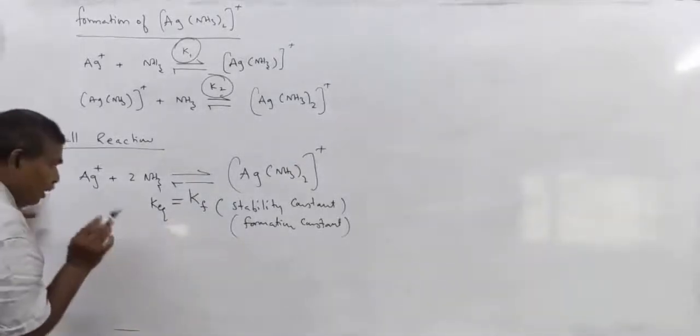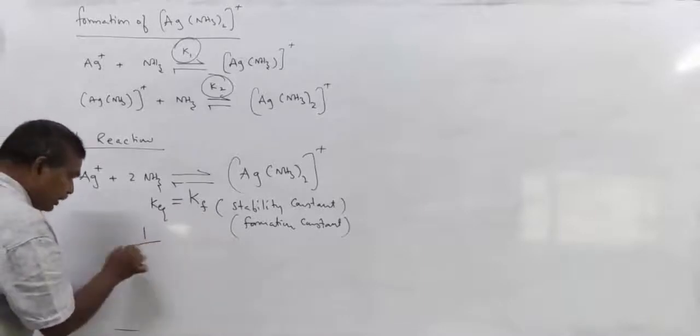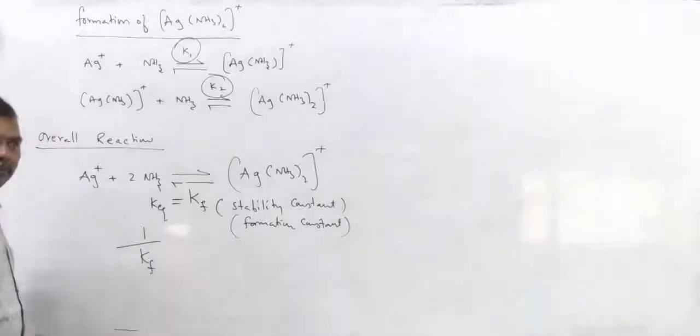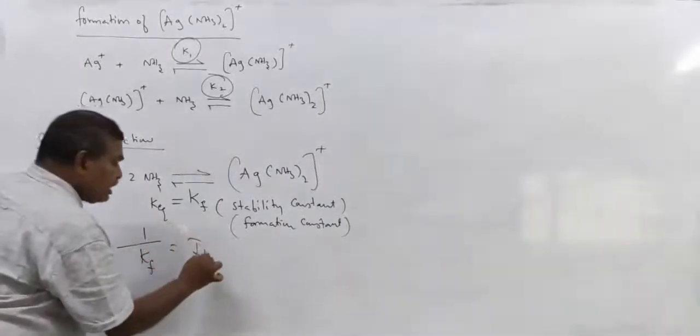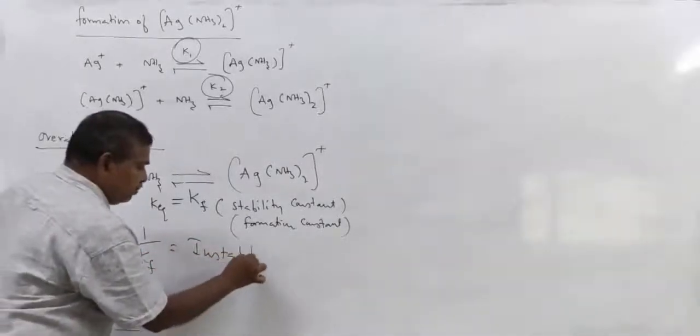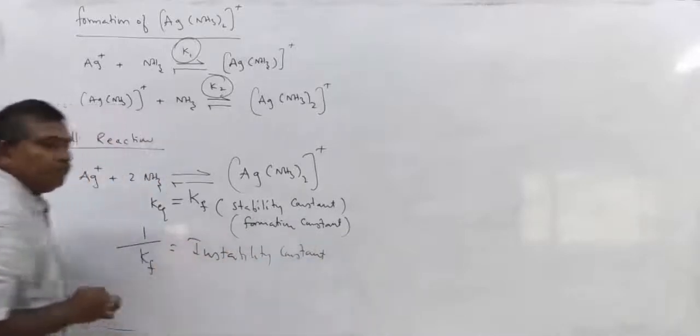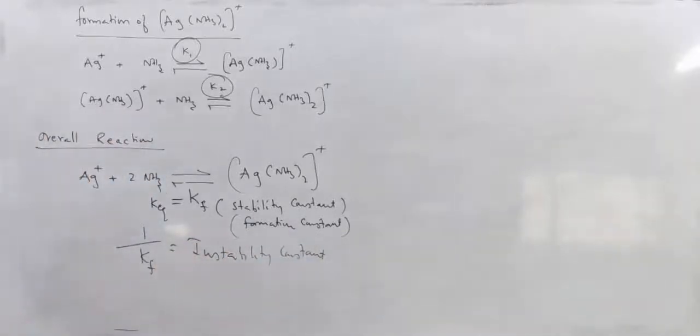Similarly, one more important point I am telling you here. The reciprocal of Kf is called the instability constant. These points are required to understand the metal complex ion electrode, so that is why I discussed them here. So what is Kf?